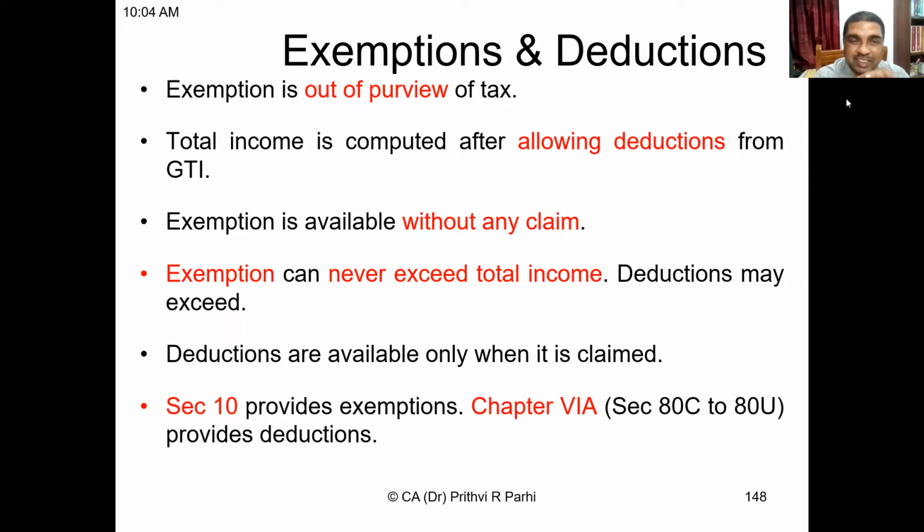Exemptions can never exceed your total income. Deductions may exceed total income. Consequently, negative income is also possible. Deductions are available only when claimed. Exemptions, even if not claimed, can be made up. So these are some basic differences between exemptions and deductions.